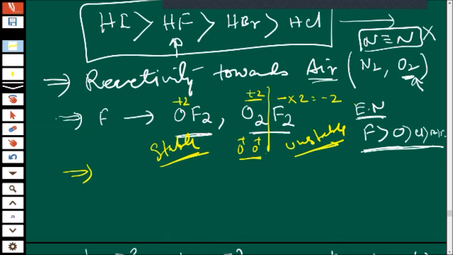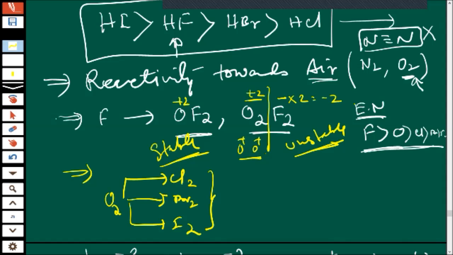Next, so many oxides can be formed. You can form oxides with chlorine, with bromine, and with iodine. And always remember, children, these all are non-metals.